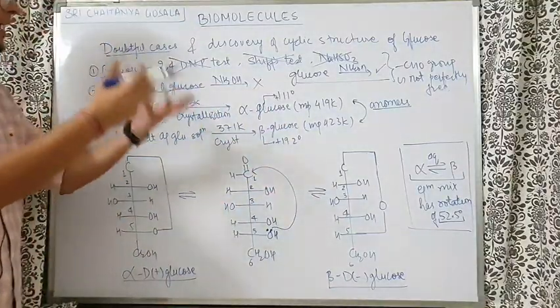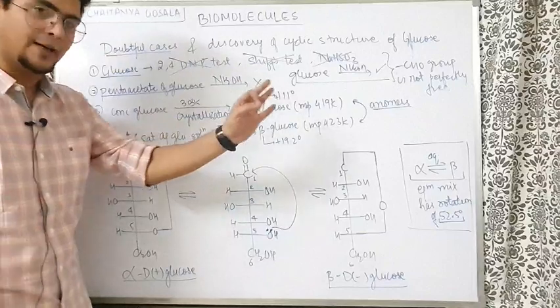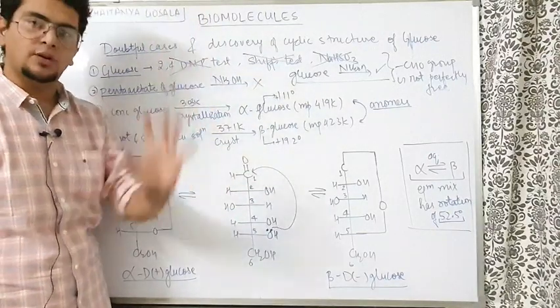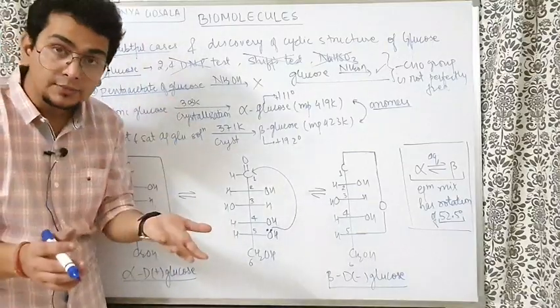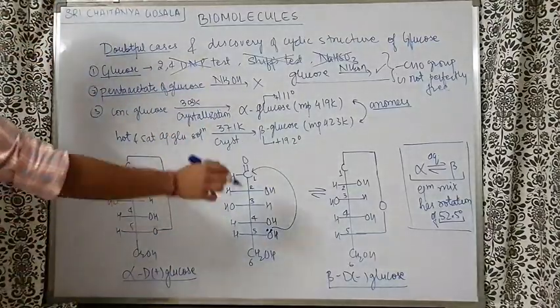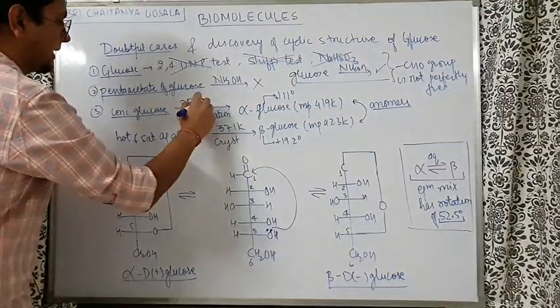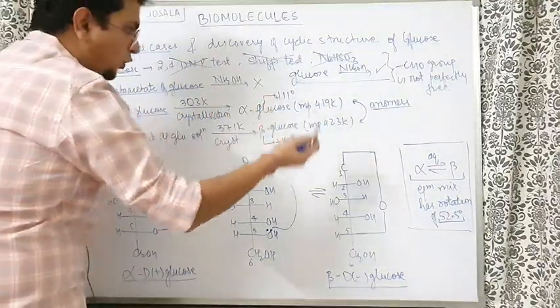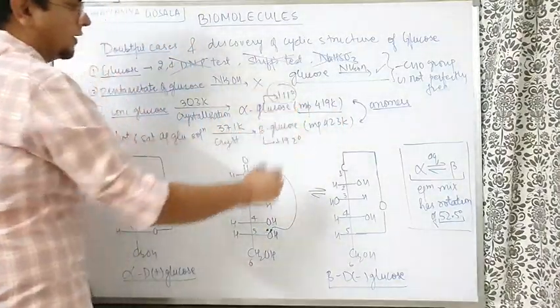So, bhaiya, this gave the idea. Apart from this, one more thing happened. But majorly, these two reactions gave the idea that there is some cyclic structure of glucose in which the CHO group is not completely free. Going ahead, if you take concentrated glucose at 303 Kelvin and you do some crystallization, then you are going to get a glucose whose melting point was 419 Kelvin and optical rotation was 111 degrees.